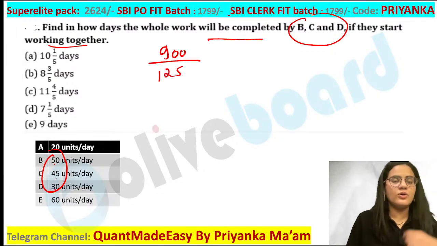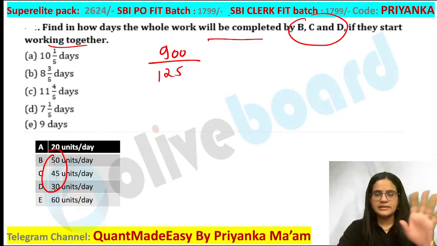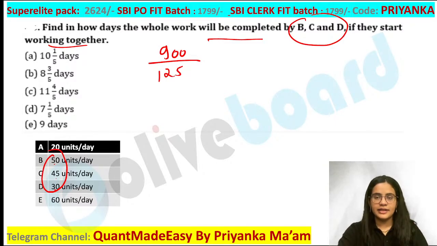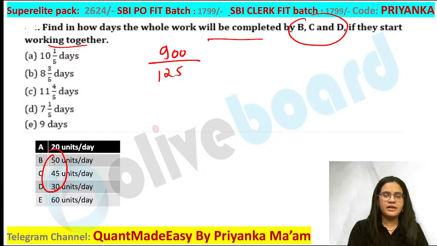Now many people have a doubt, ma'am, how to convert this into a fractional part. So that is the reason I want to discuss this in detail. Okay, now all of you please pay attention. Whenever you are getting a fraction like this, you are going to get multiple questions of this kind. Divide this by 25. 25 5s are 125. And what about this one? 25 3s are 75 and 25 6s are 150. So you are going to get 36 by 5 as the value.